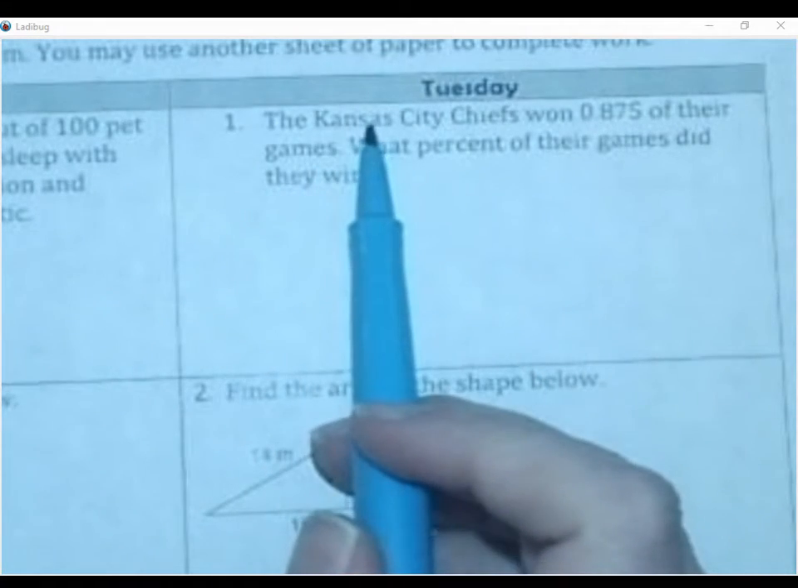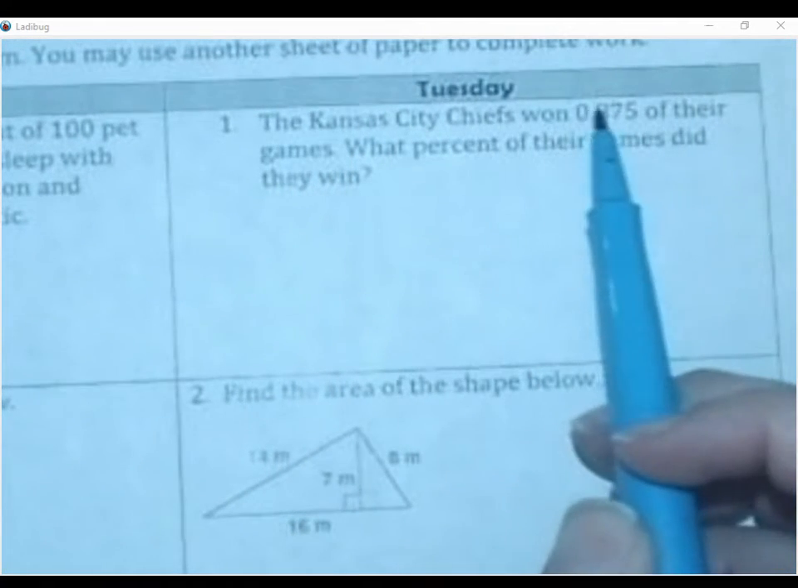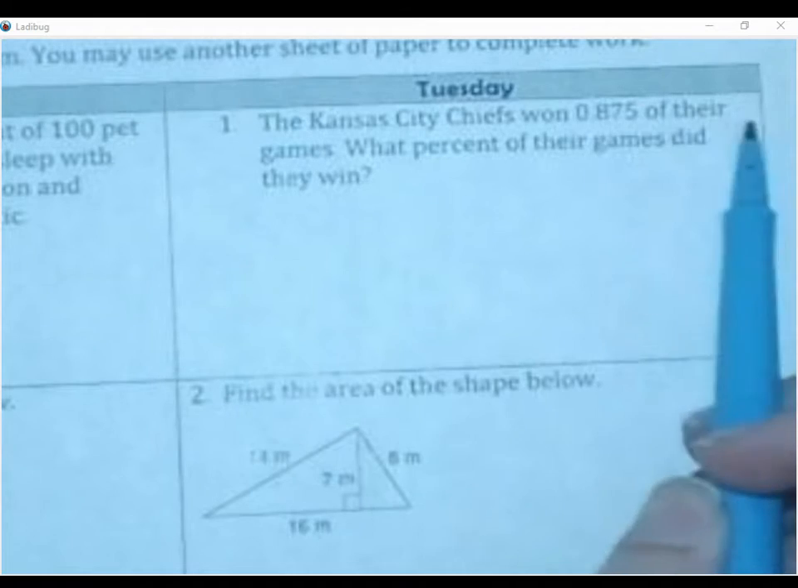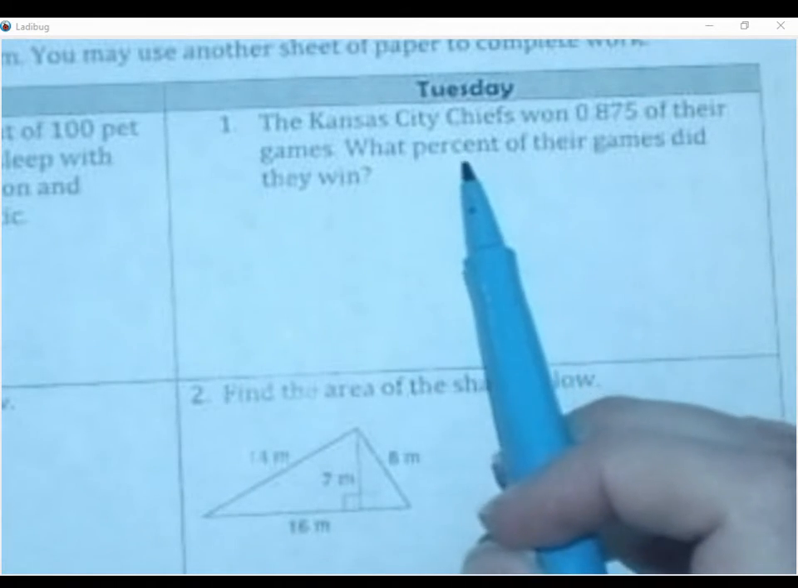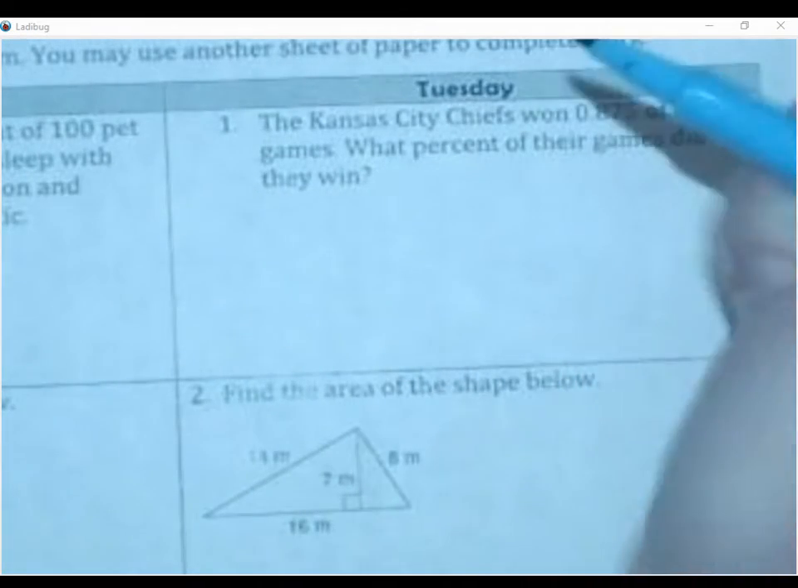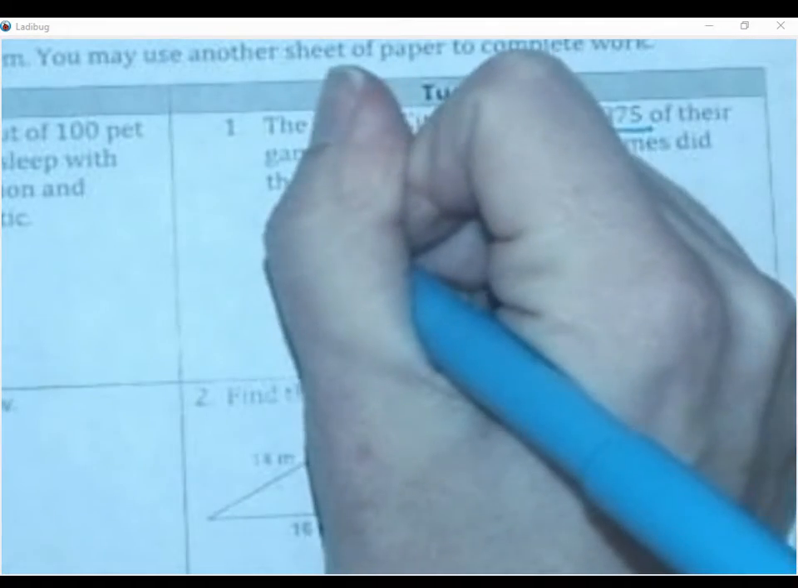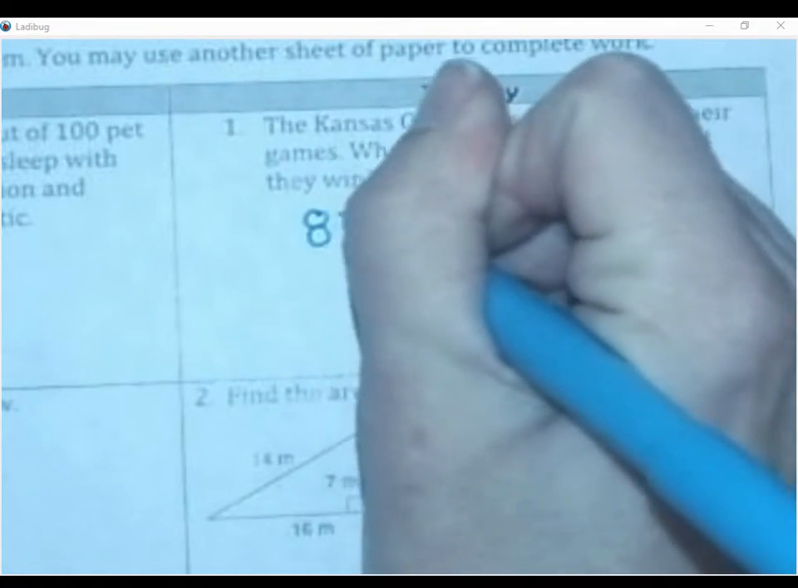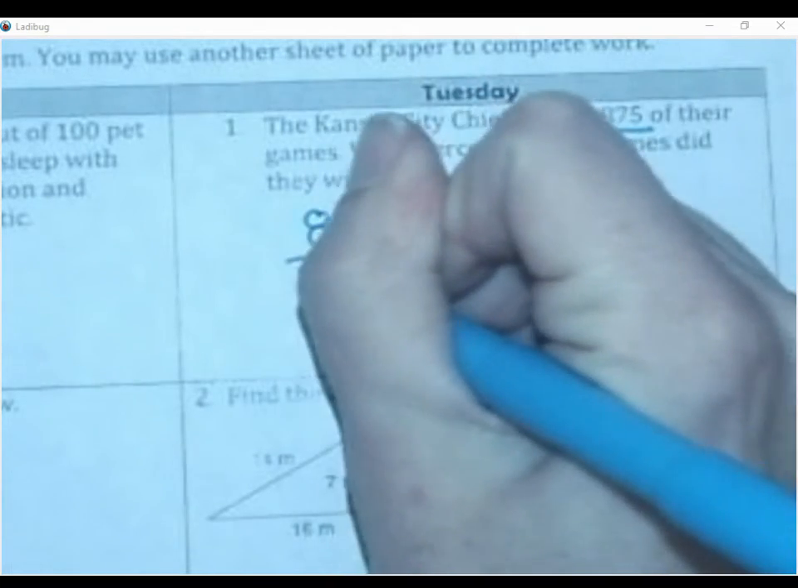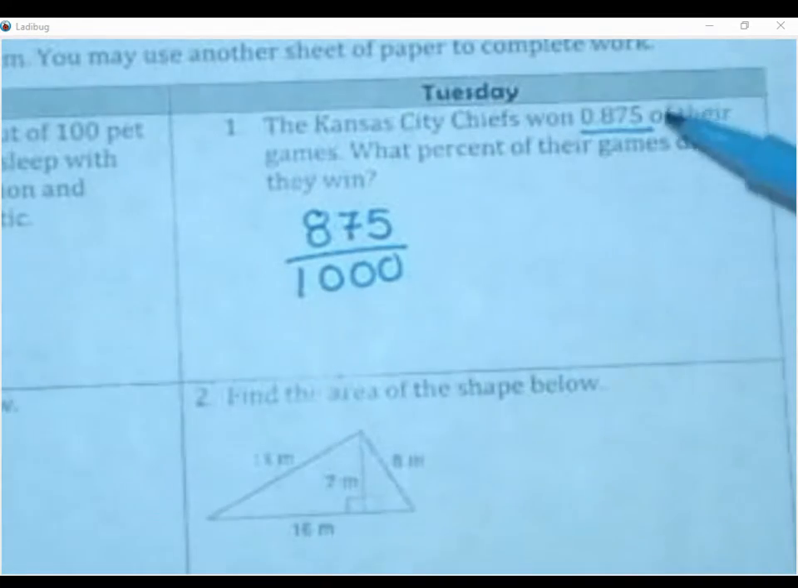So the first question said the Kansas City Chiefs won 875 thousandths of their games. What percent of their games did they win? Well, the first thing I would do, since this is a decimal, is write it as a fraction. So just like I read it, it would be 875 thousandths because it's in the thousandths place. Remember, we have our tens, hundreds, and thousandths.